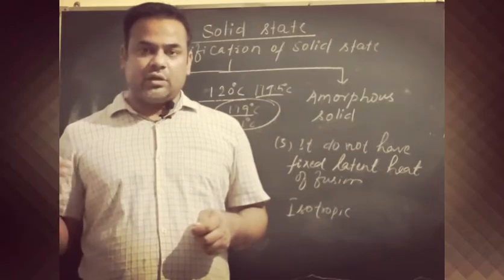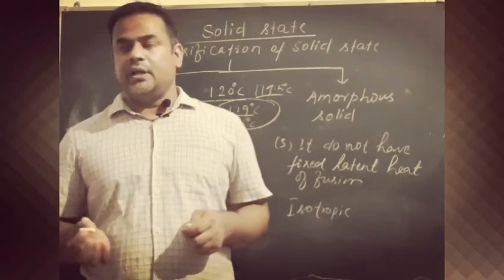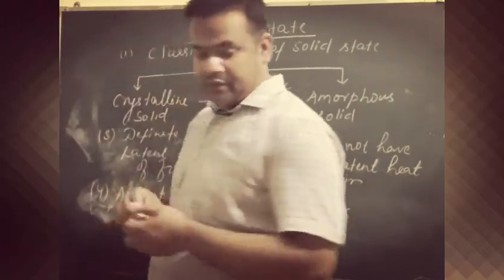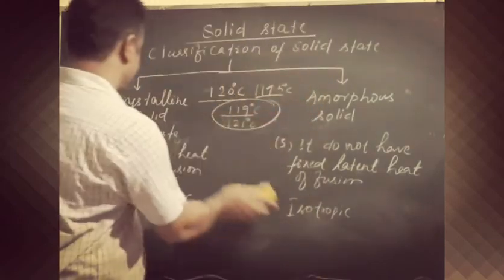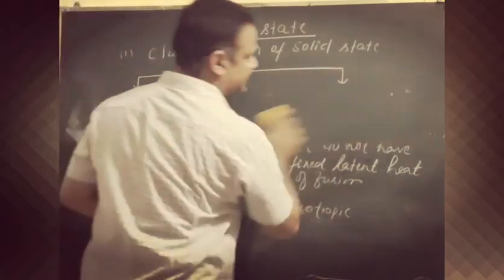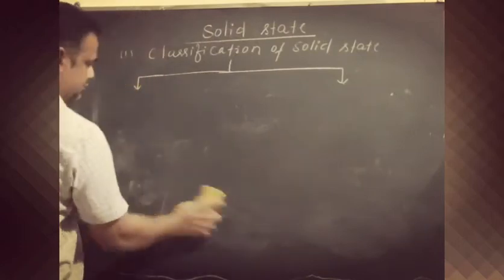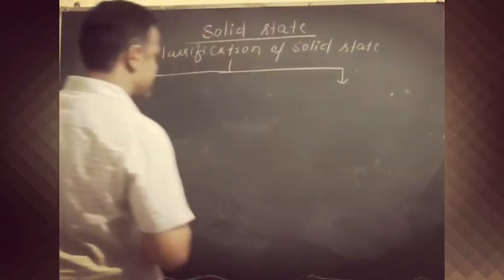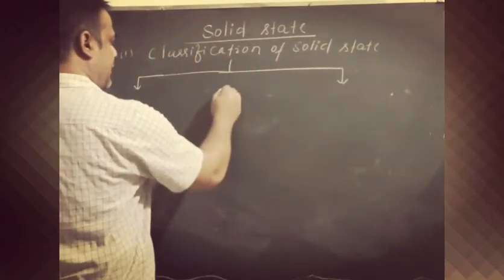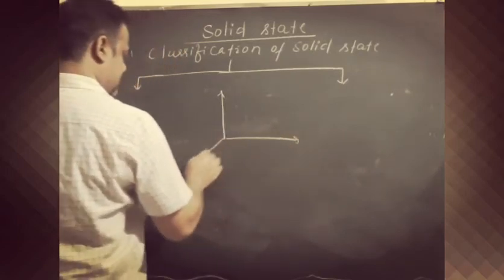If we measure along the y-axis, you will have a different property. Suppose we have a crystalline solid, and suppose this is our x, y, z axis.